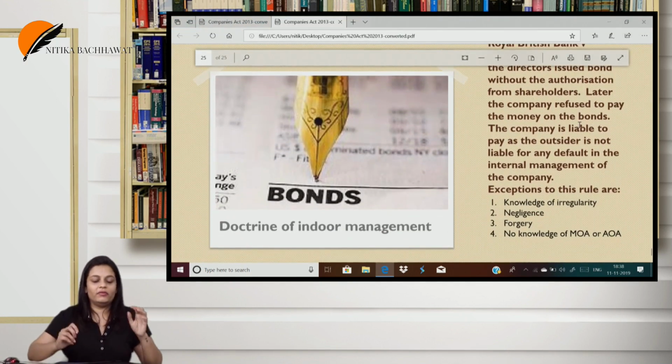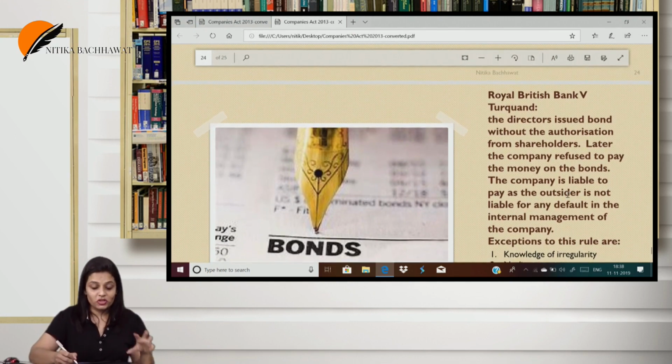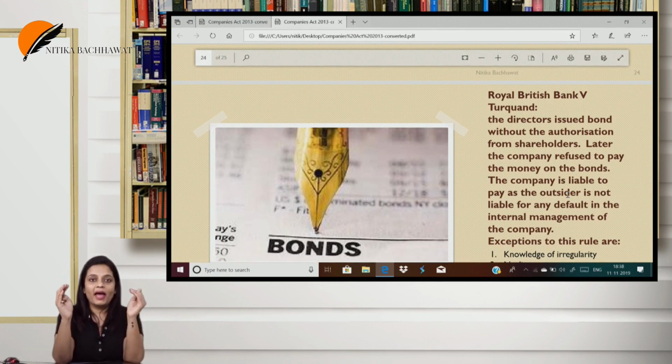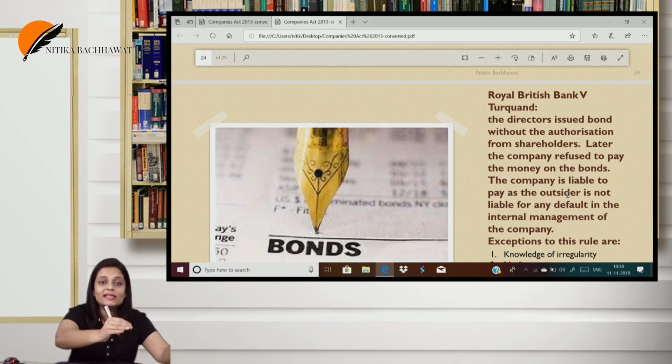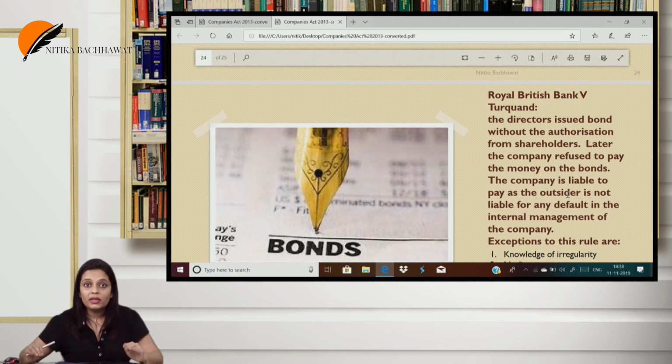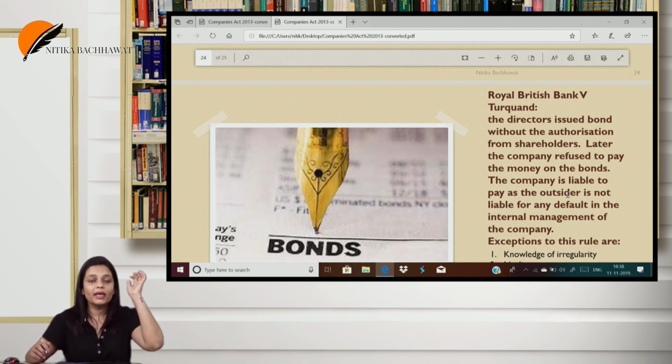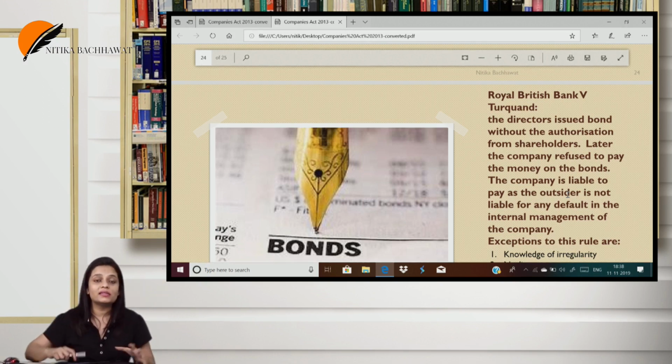Now, further, we have a protection for the company, so we should also have a protection for the outsiders. The next doctrine, the doctrine of indoor management, says that what is going on inside the company is not the concern of the outsider. What is going on inside the company, how they are supposed to do it, whether they are doing it or not, is not the concern of the outsider.